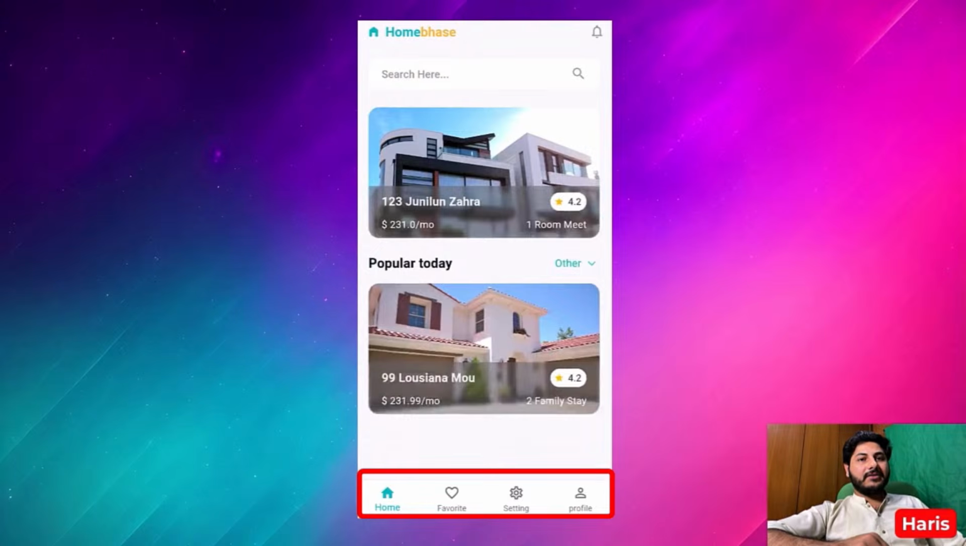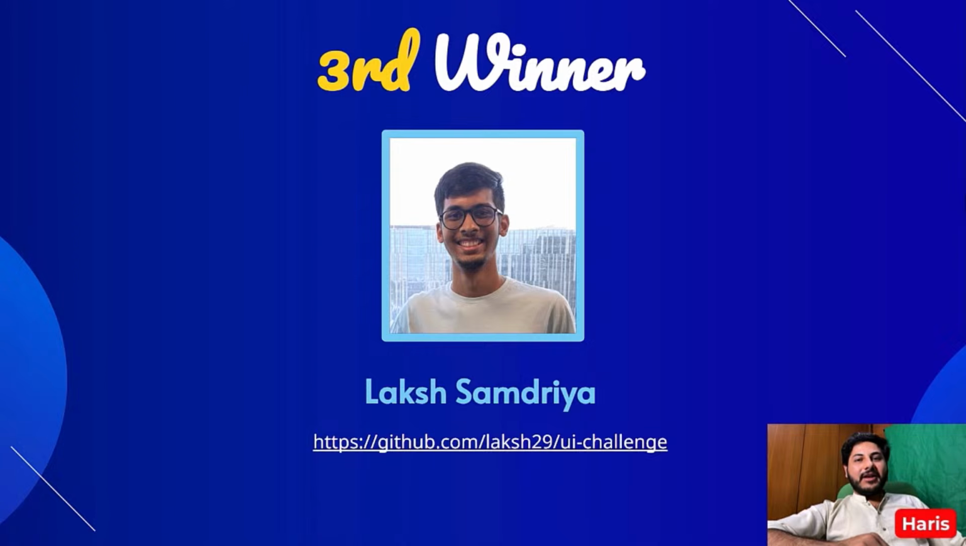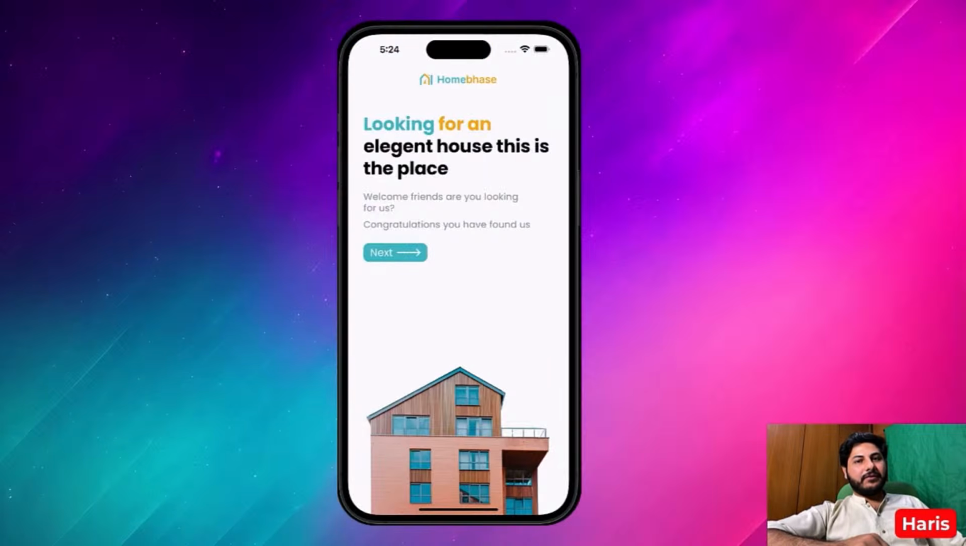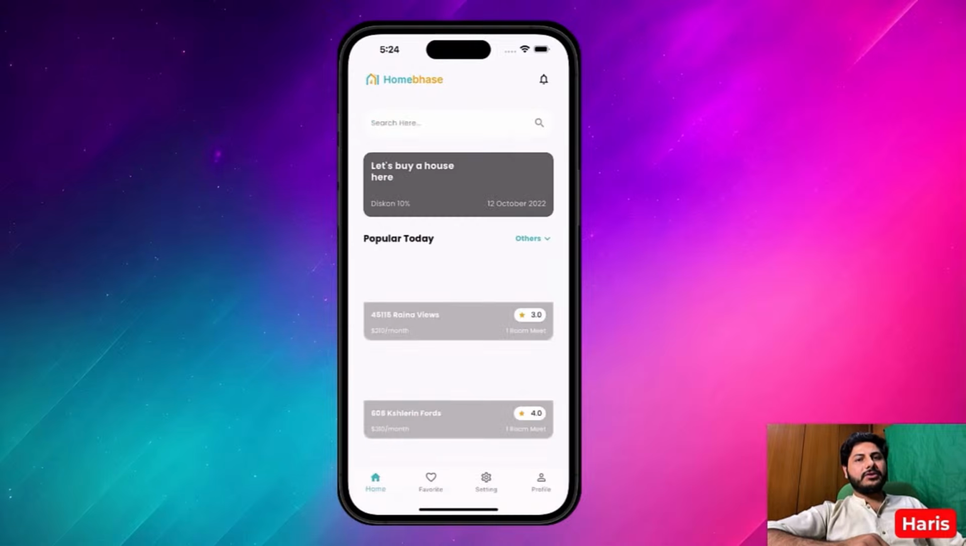Now moving to the last and the final winner of our live stream. Are you guys excited to know the final winner? The name of the final winner is Laksh Samdaria. Congratulations, Laksh. Now let's see what you have created. So here is the very first page of his application, and when I click on next, we have been navigated to the home page, which is great.